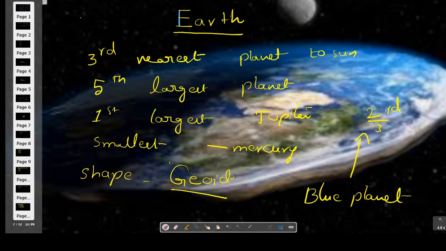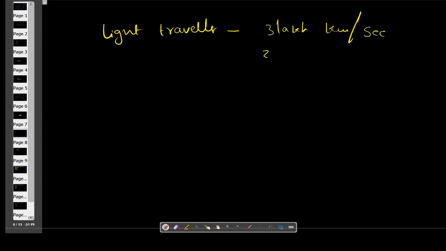And one more important point here is that light travels at a speed of about 3 lakh kilometers per second.